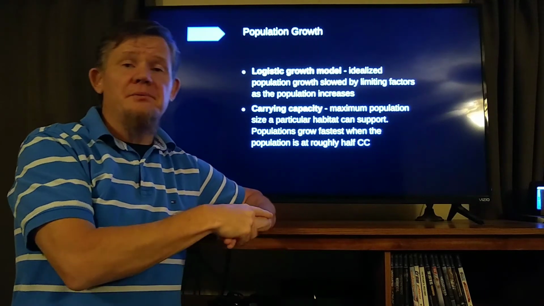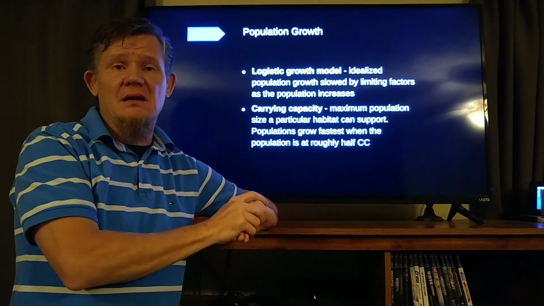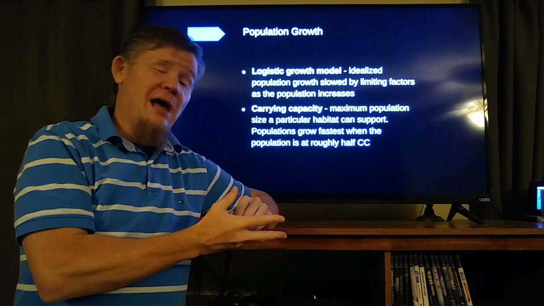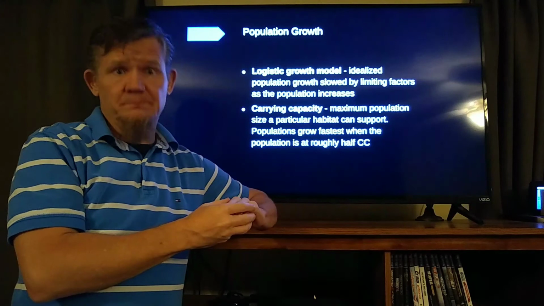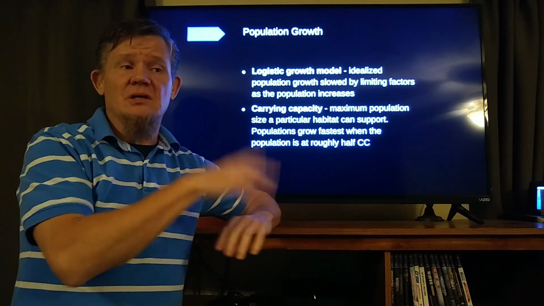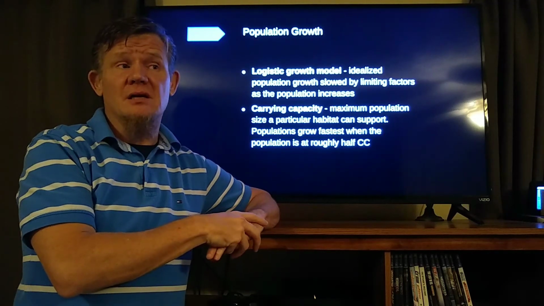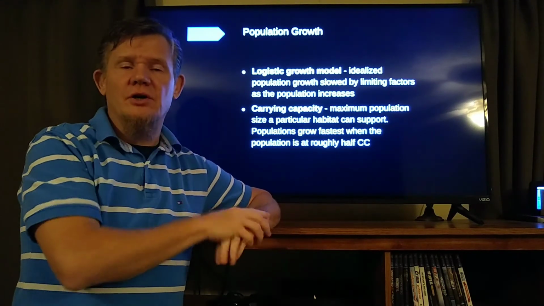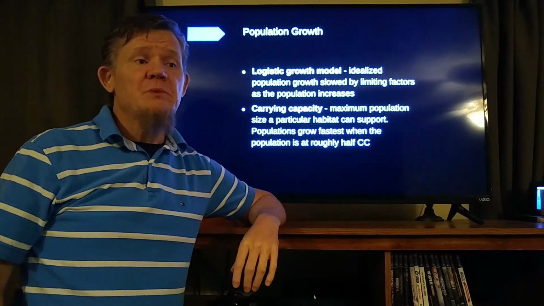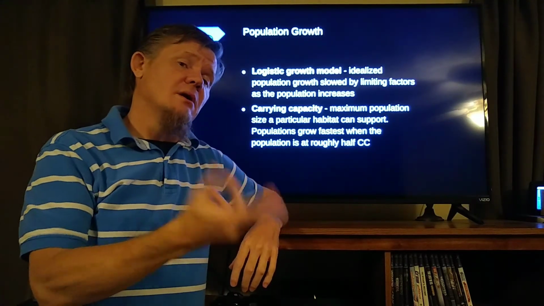If you can keep a population about half of carrying capacity of the environment, you can have very, very fast growth. How do you keep them at half carrying capacity? You got to kill them. That's how you have to do it. And so when we talk about managing herds, like managing herds of cattle, managing herds of deer, wild herds, that's what we're talking about, management, keeping that about half of the carrying capacity. And then you don't have individuals that starve over the wintertime.